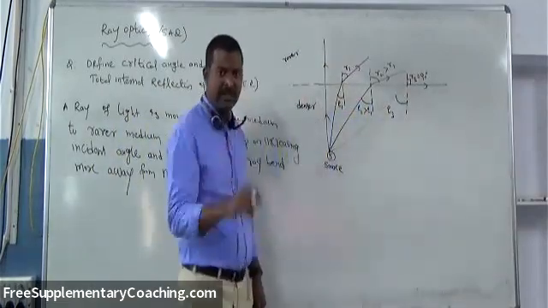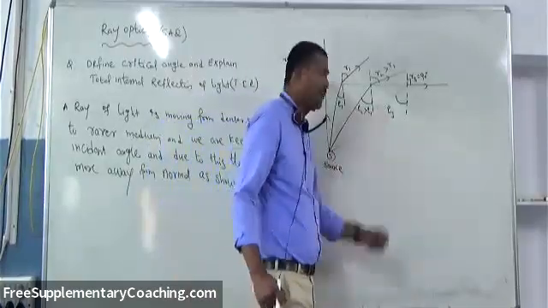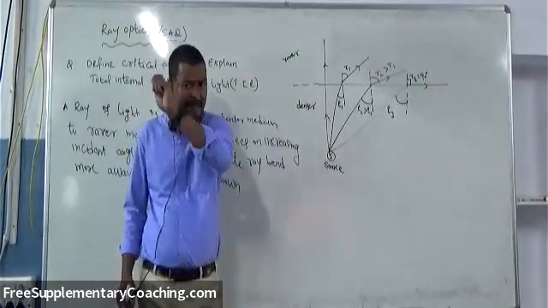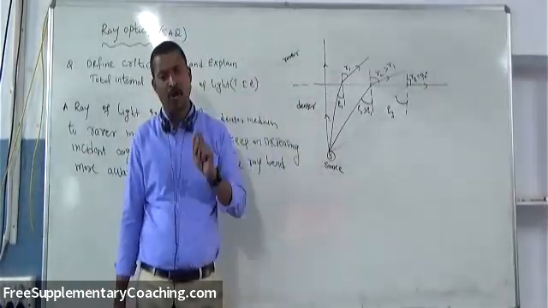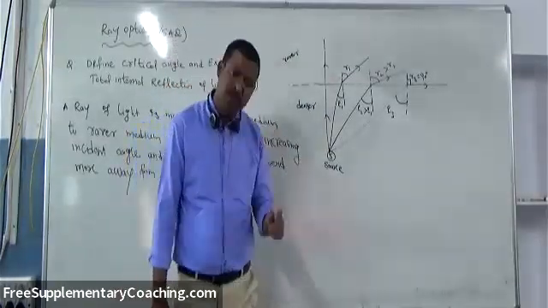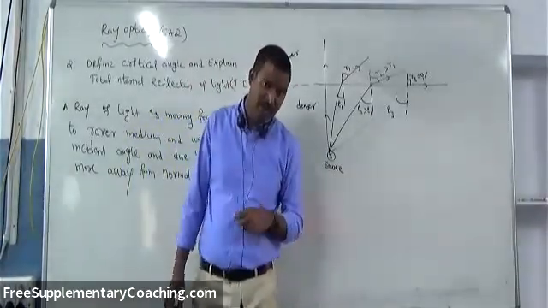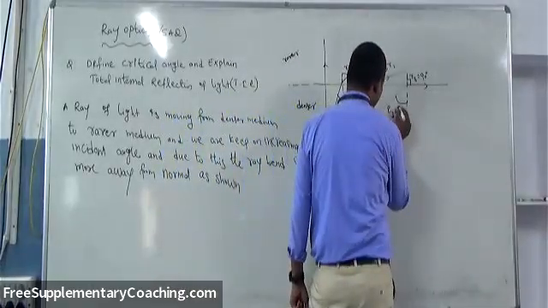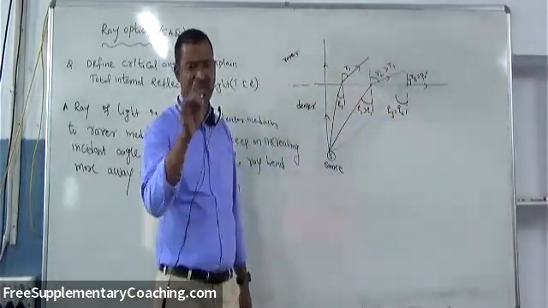Correct? Now, this particular angle of incidence where the refracted ray grazes the surface, moves along the surface, or the refraction angle is said to be 90 degrees, that corresponding incident angle is called the critical angle. What do we call it? Critical angle. So this angle only we call the critical angle, because for this angle of incidence we are getting a refraction angle of 90 degrees. Correct?